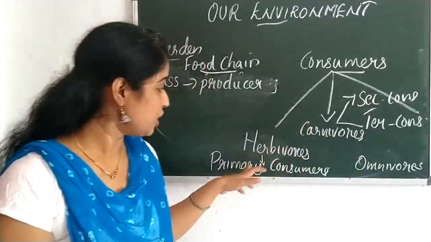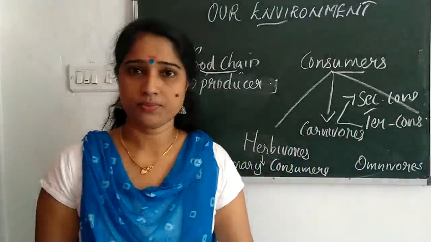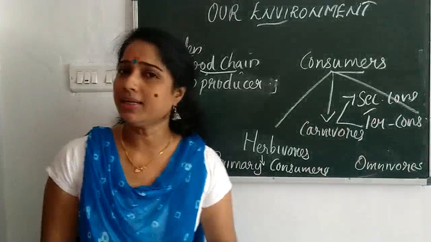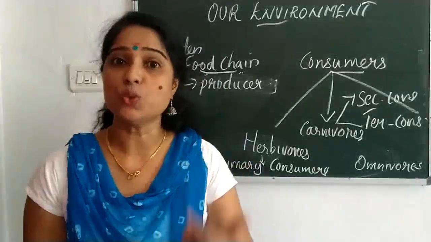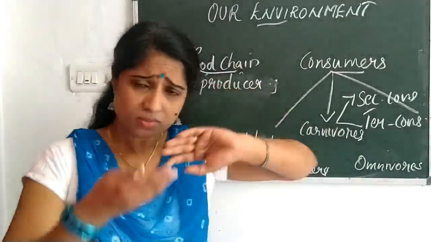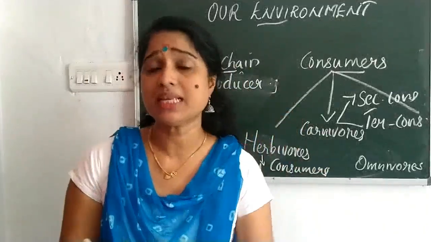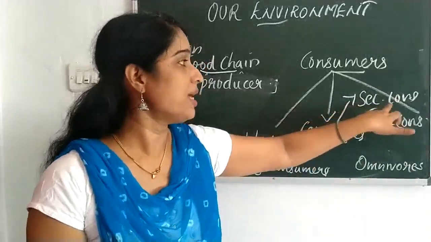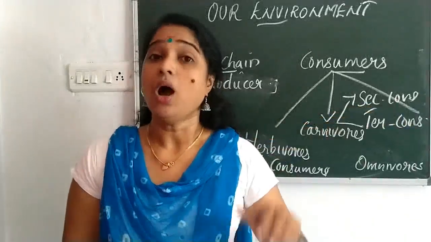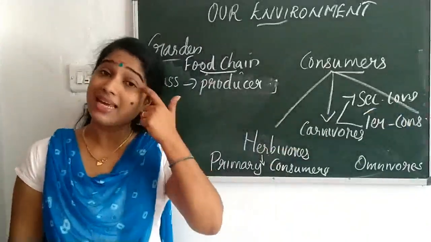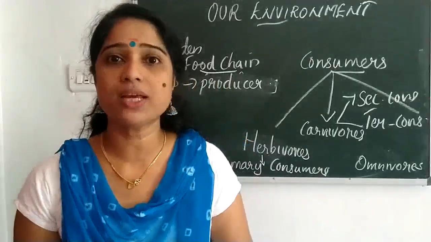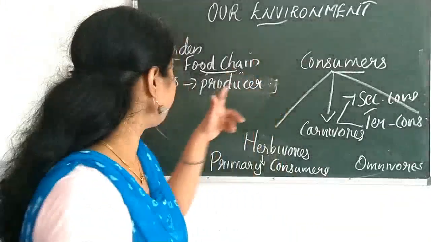So the primary consumers, they are the herbivorous. Plant eating organisms, they come under which group? They come under primary consumers. And when the small level of carnivores, when they eat the primary consumers, they are known as what? Secondary consumers. When the organism eats the secondary consumers, they are known as the tertiary consumer. Now we can come to the food chain.